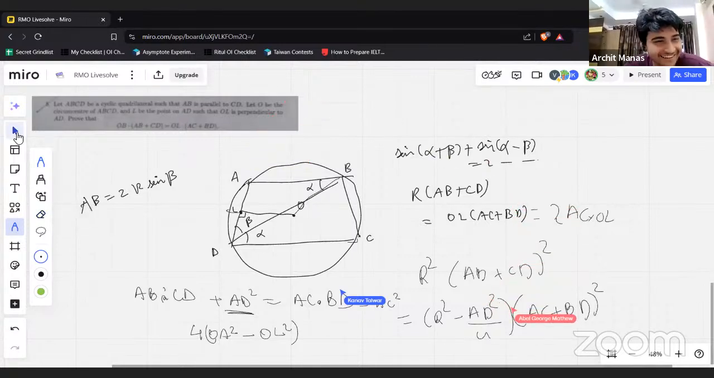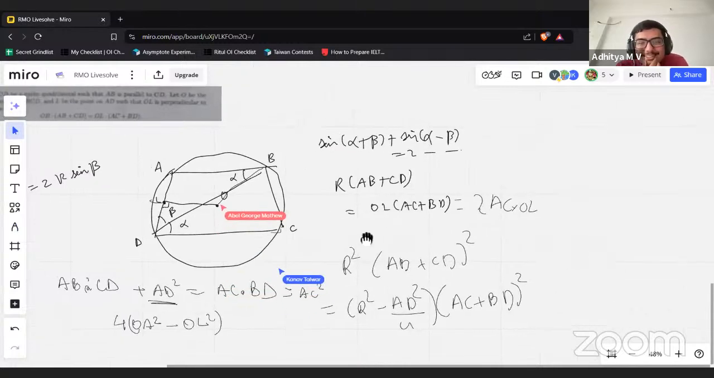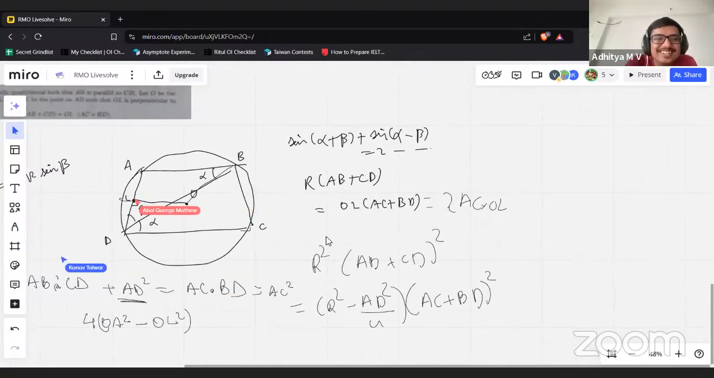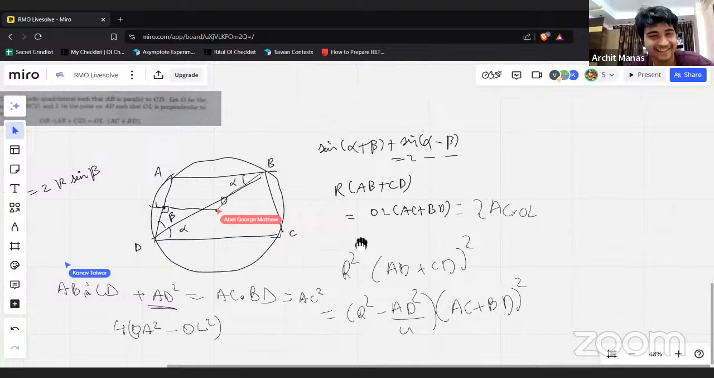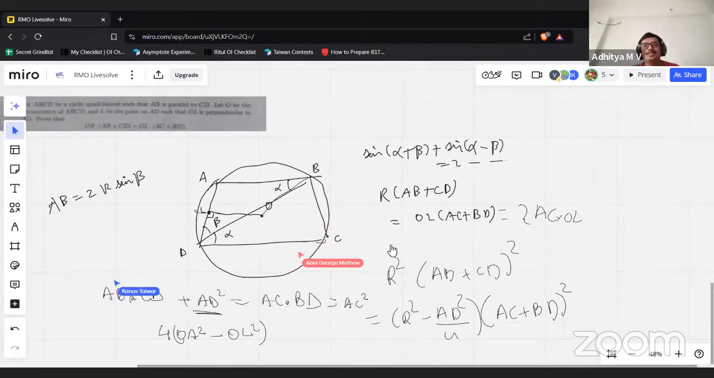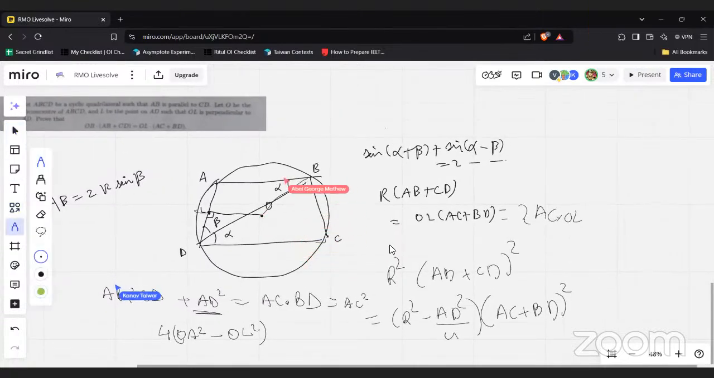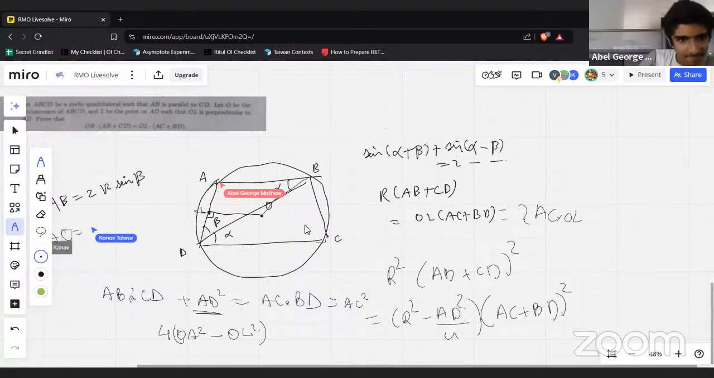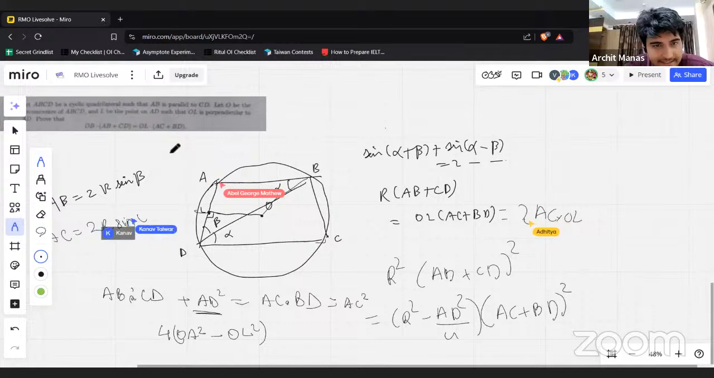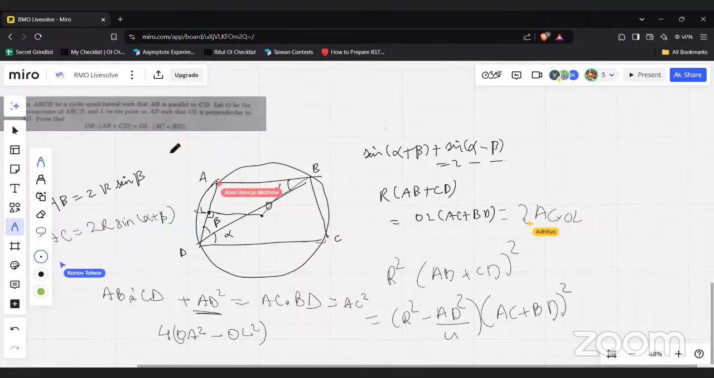Maybe we should just trig bash. Yeah, I think you should trig bash. This is literally just that. If you unpack it, it probably is. So AB is equal to 2R sine beta. What is AC? AC is equal to 2R sine alpha plus beta. Okay, I think that works.